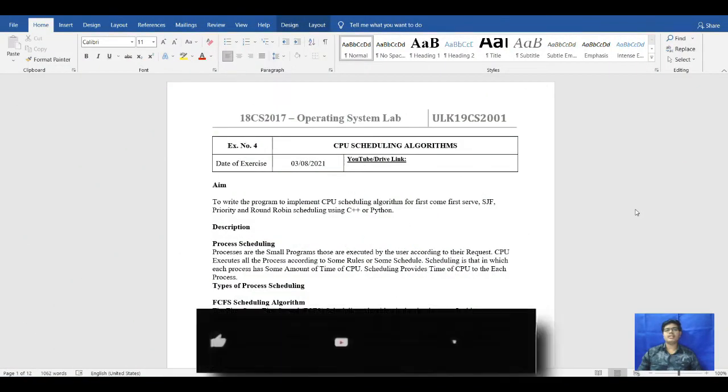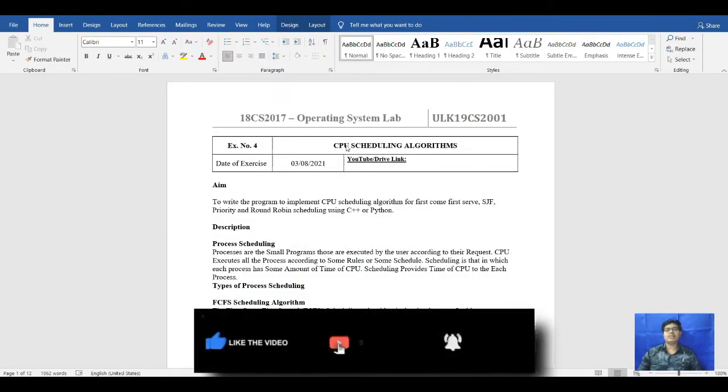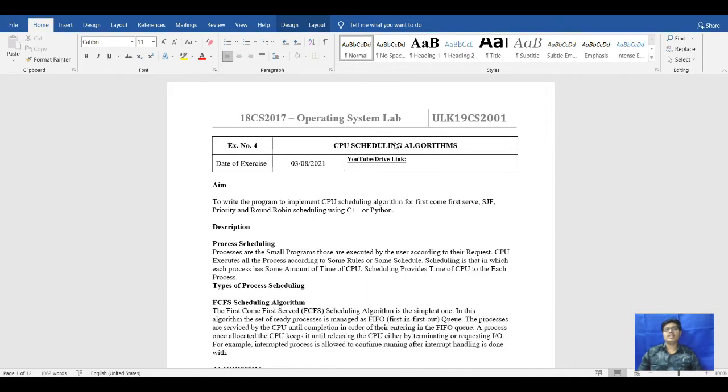My name is Harshal and this is Operating System Lab experiment number 4, CPU scheduling algorithm. In this experiment we will see what the CPU scheduling algorithms in operating system are. So let's begin our video.